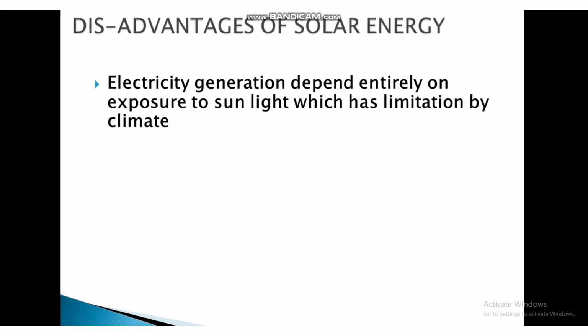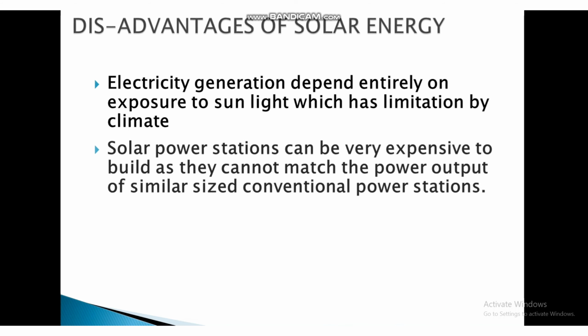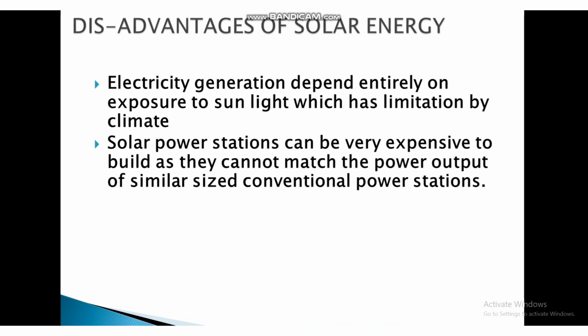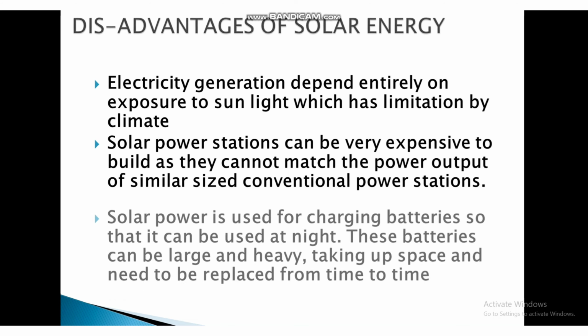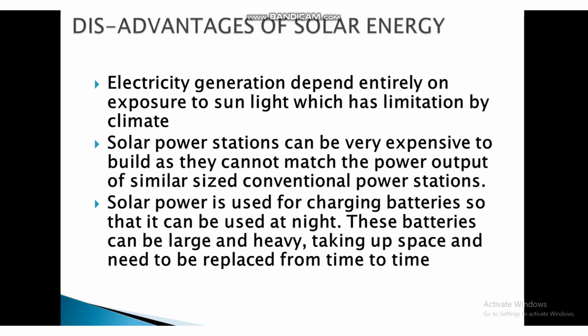Disadvantages of solar energy. The first disadvantage is that electricity generation depends entirely on exposure to sunlight and is limited by climate. Solar power stations can be very expensive to build as they cannot match the power output of similar size conventional power stations. Solar power is used for charging batteries so that it can be used at night. These batteries can be large and heavy, taking up space, and need to be replaced from time to time.